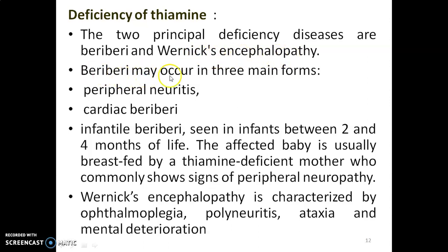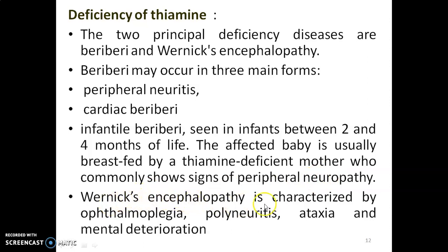Beriberi may occur in three main forms: peripheral neuritis, cardiac beriberi, and infantile beriberi, seen in infants between 2 and 4 months of life. The affected baby is usually breastfed by a thiamine deficient mother who commonly shows signs of peripheral neuropathy.